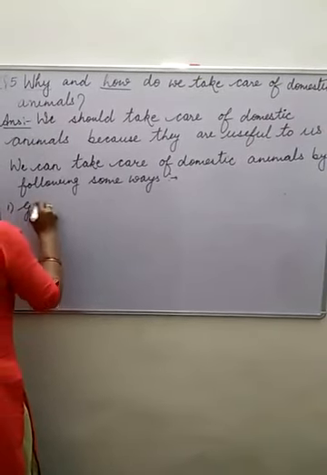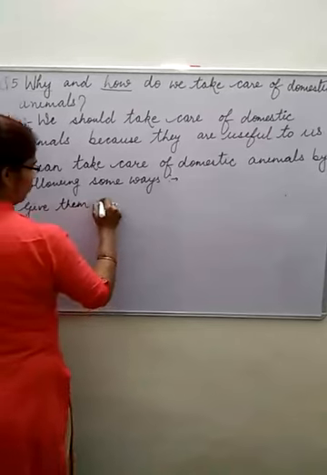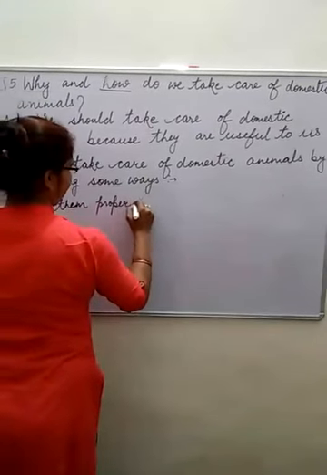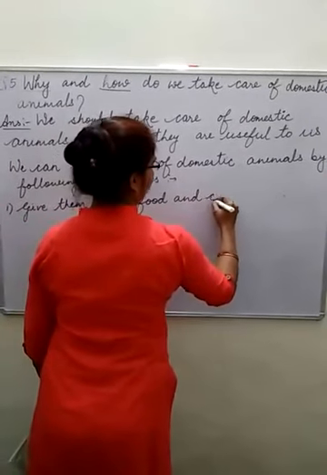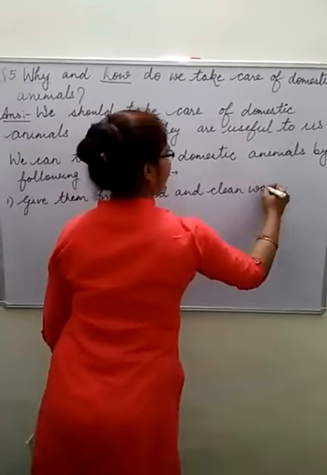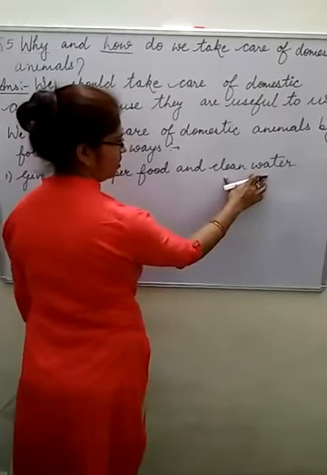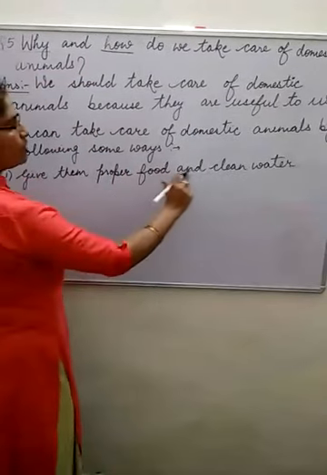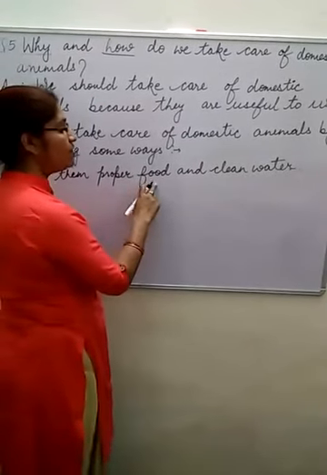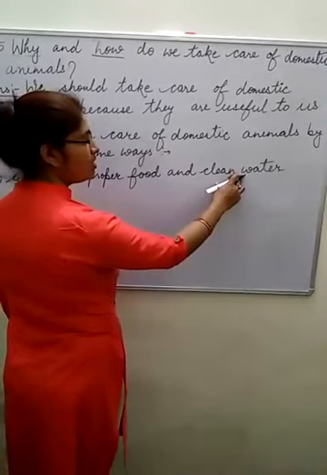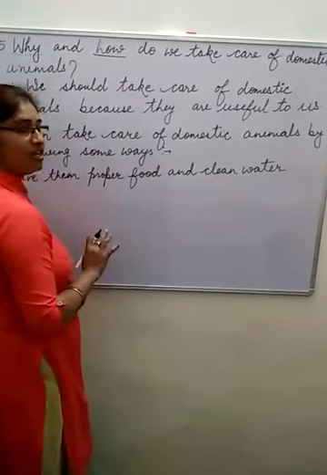give them proper food and clean water. We should give them proper food and water to drink, because if we do not give them food and water, you know very well they also need food to get energy. If they do not get food and water, maybe they can die. For surviving on the earth, we need these two things. They are very much a must.